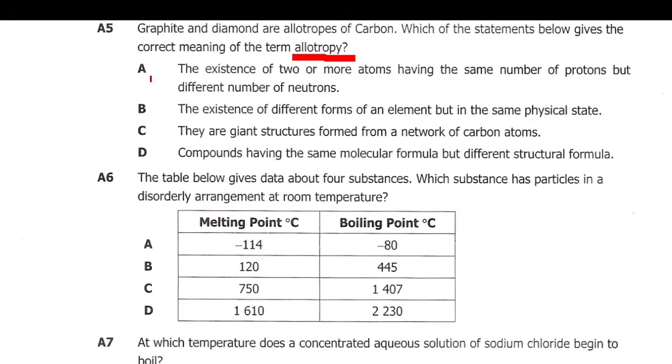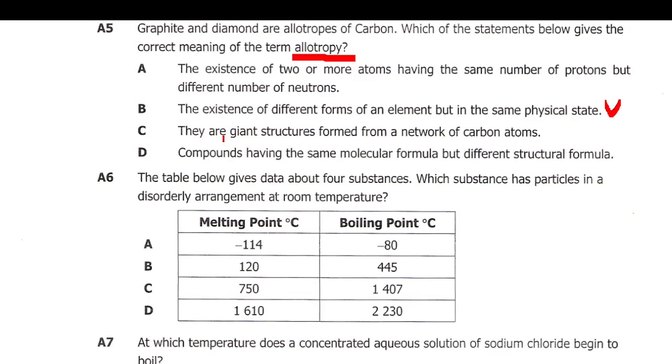So let's look at the options provided. A, the existence of two or more atoms having the same number of protons but different number of neutrons. So, no, this is an isotope. Then B, the existence of different forms of an element but in the same physical state. Yeah, this one sounds credible. Let's look for the second one.